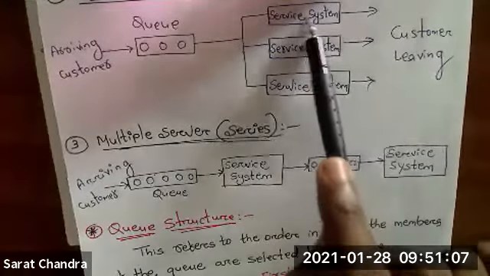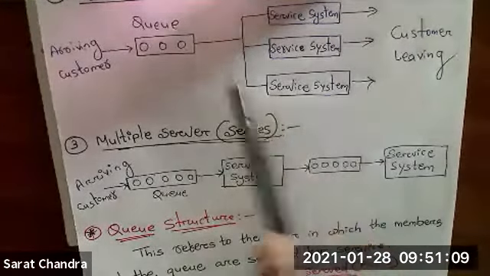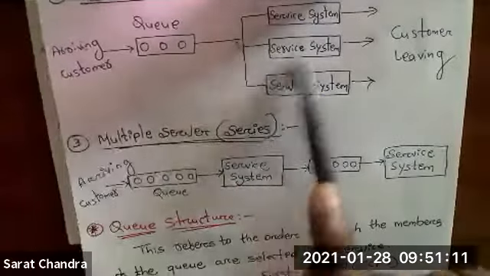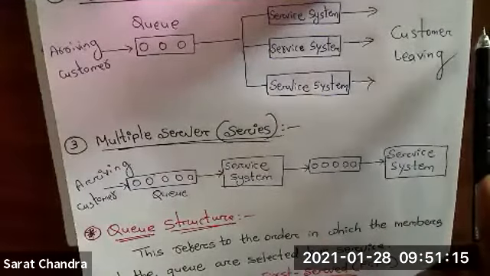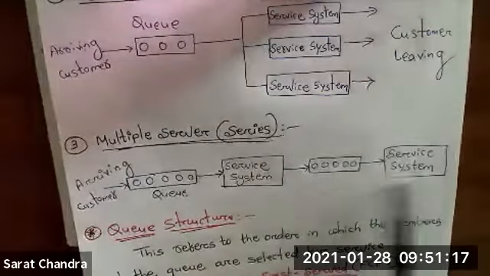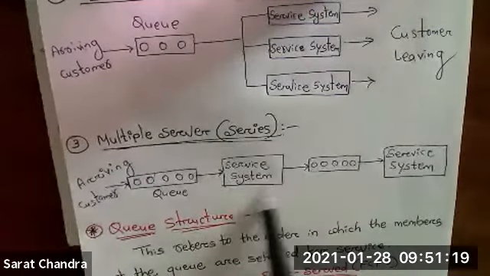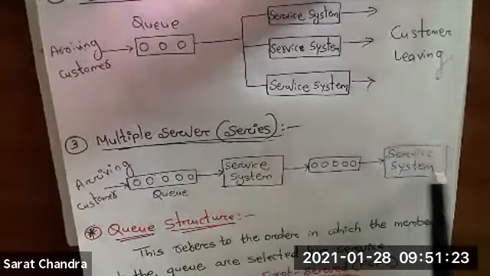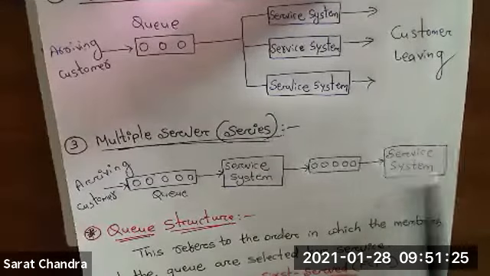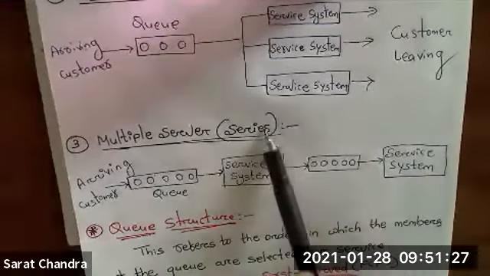Here, the servers are independent, meaning people can go to any system, take the service and exit. But here these are dependent systems. First you have to complete your task over here, and after that you have to come to the second server. That's why these are series connected.